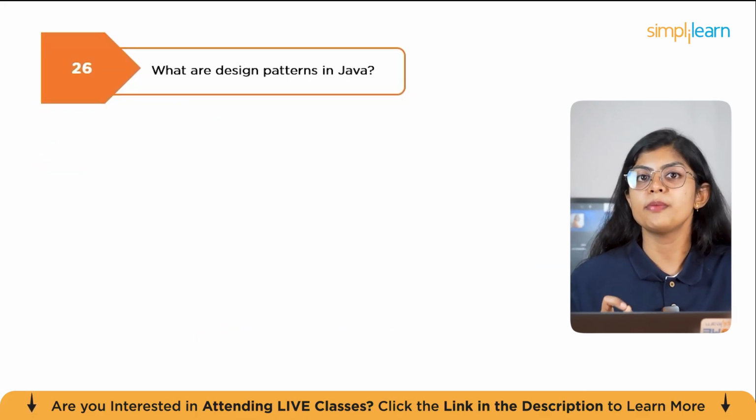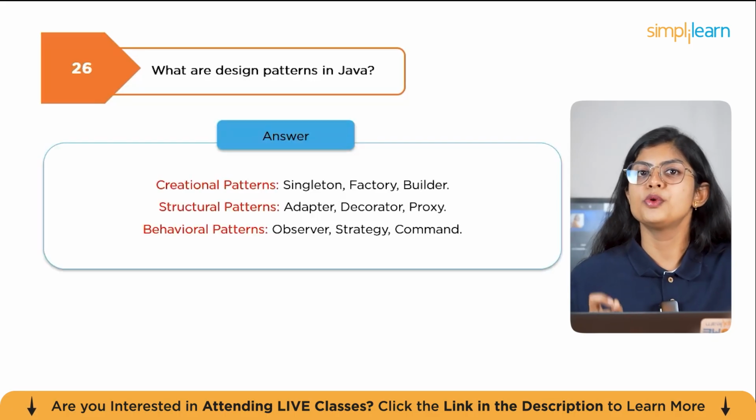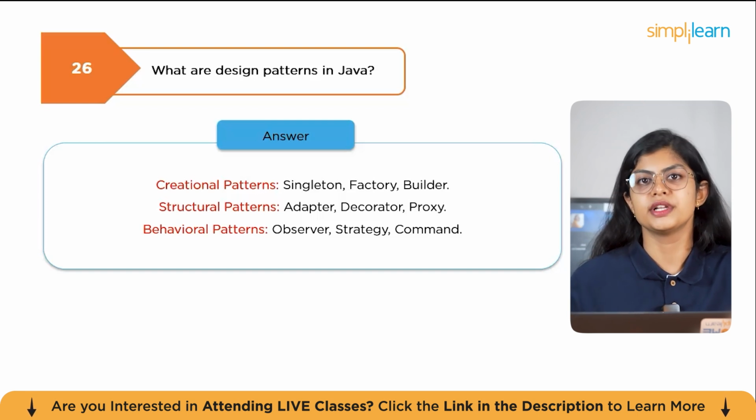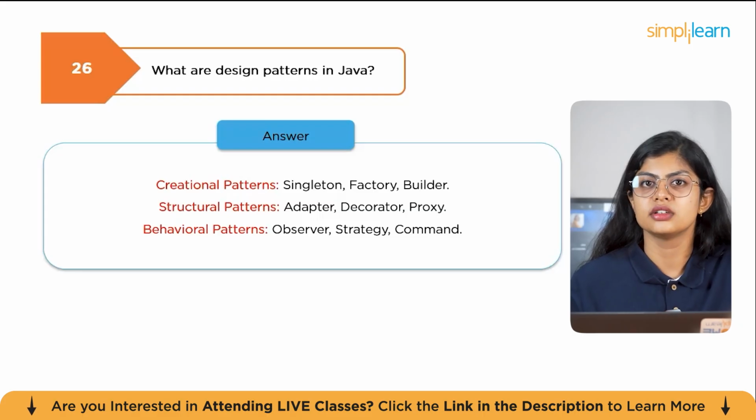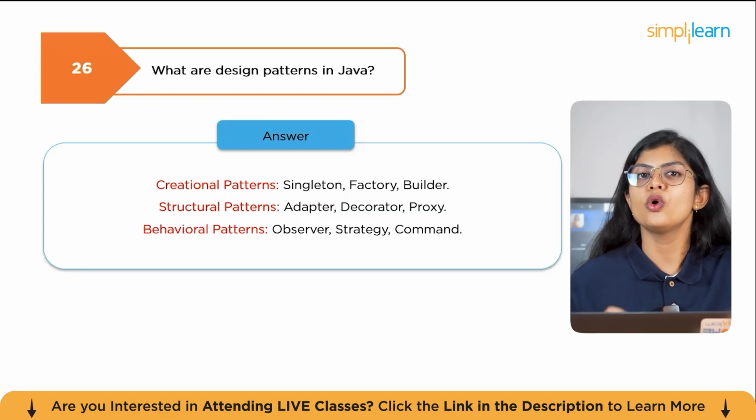The next question is, what are the design patterns in Java? Design patterns are proven solutions to common software problems. They provide templates to design flexible, reusable, and maintainable code. Java developers often use creational patterns, which are singleton, factory, and builder. And then also structural patterns, which are adapter, decorator, and proxy. And then we have behavioral patterns, which are observer, strategy, and command. For example, the singleton pattern ensures only one instance of a class is created. Using design patterns helps teams follow best practices and improves code readability and scalability.